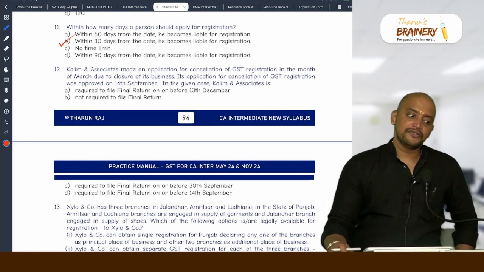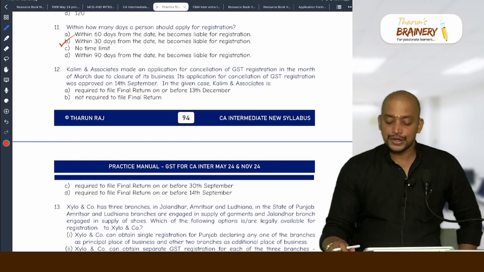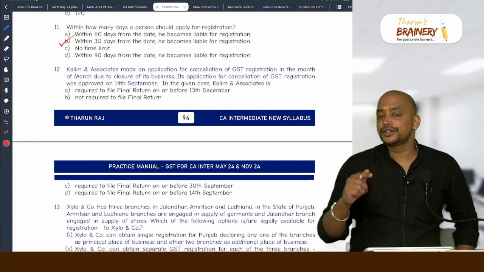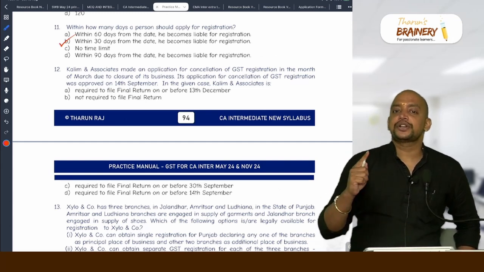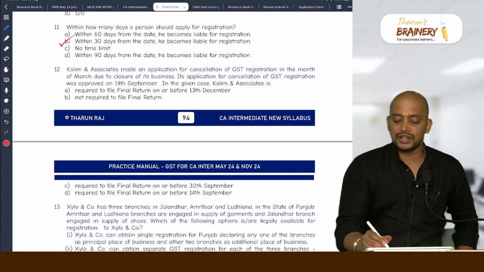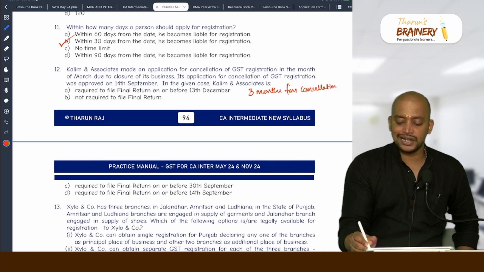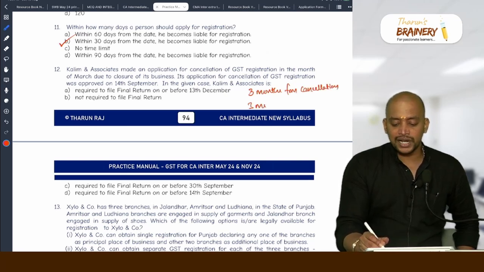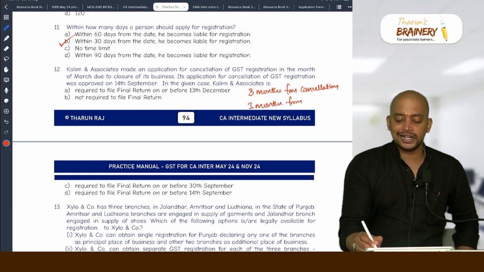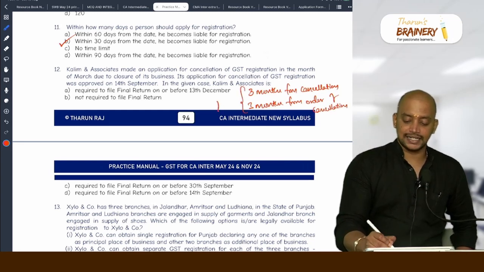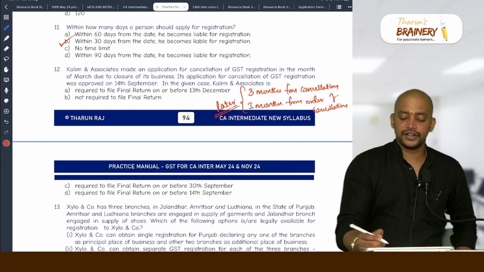Actually, this point we will be coming across in the returns chapter. Whenever a person makes cancellation of registration, he needs to reverse the ITC. For reversing the ITC, he needs to file a final return. That final return will be within 3 months from cancellation, or 3 months from the order of cancellation, whichever is later. Good. Whichever is later, not whichever is earlier.